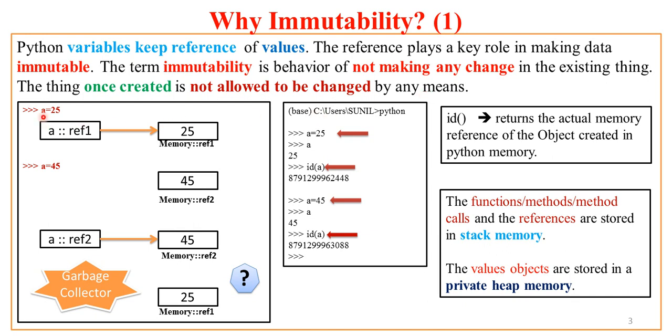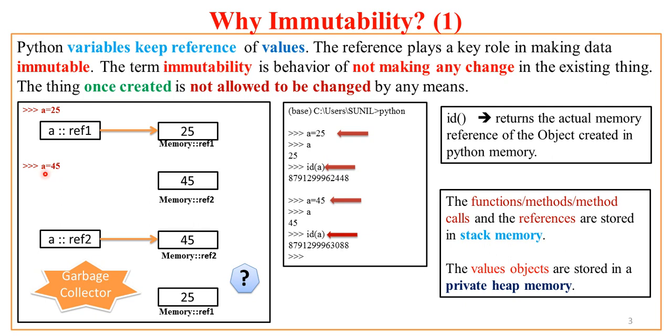Assume that I have created a variable a and I have assigned the value 25 to it. Python will do something like this. It creates a variable which is capable of holding a reference. It creates an object of int type with value 25 at a certain reference, say ref1, and that reference is given to variable a. Assume that now I want to assign value 45 to a.